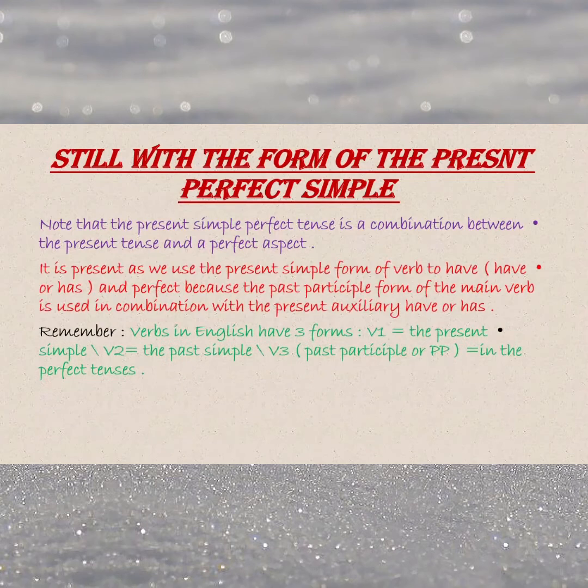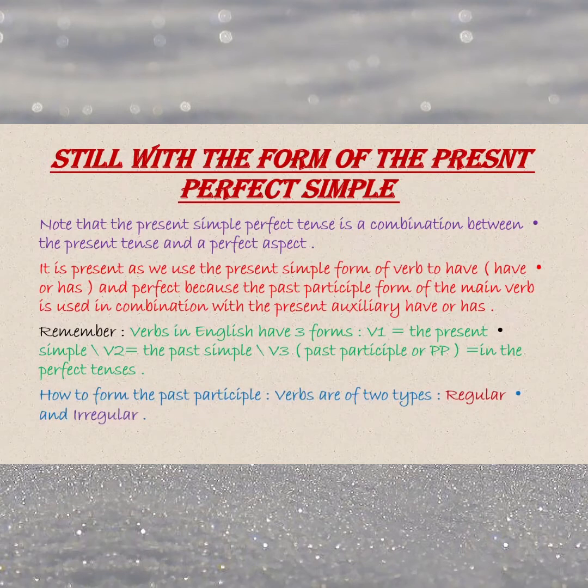Move to another idea. Verbs in English, verb forms in English are three. We have verb one, that is the present simple. Then verb two, that is the past simple. Then verb three, or the past participle form of the verb, or BB, if this is the perfect. This is the form of the verb used in all perfect tenses.